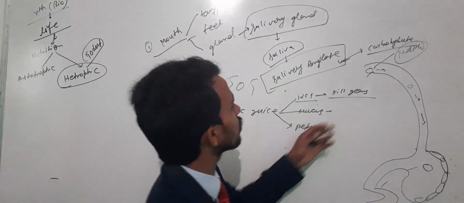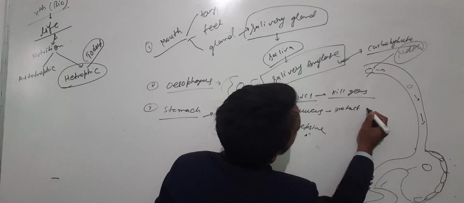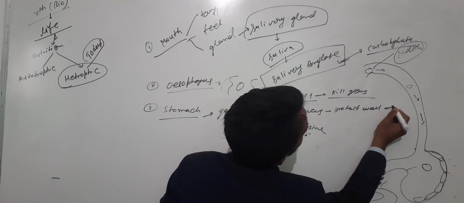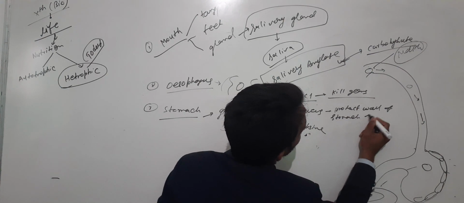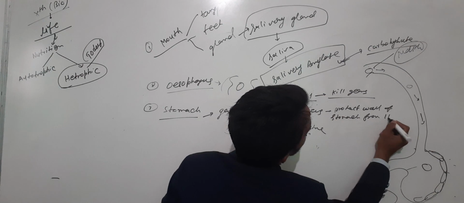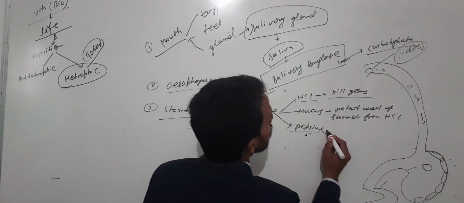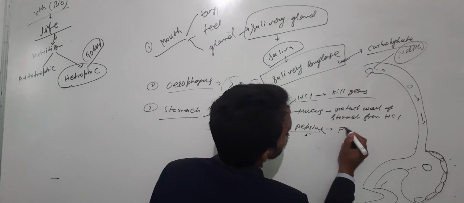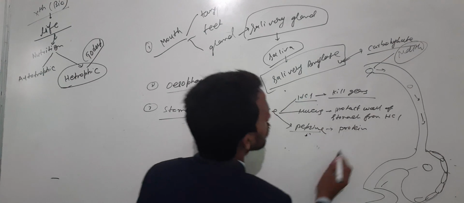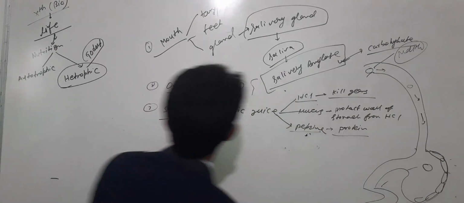That's why mucus protects the wall of the stomach from HCl. Okay. Now pepsin breaks down another component, that is called protein. Pepsin breaks down the protein.